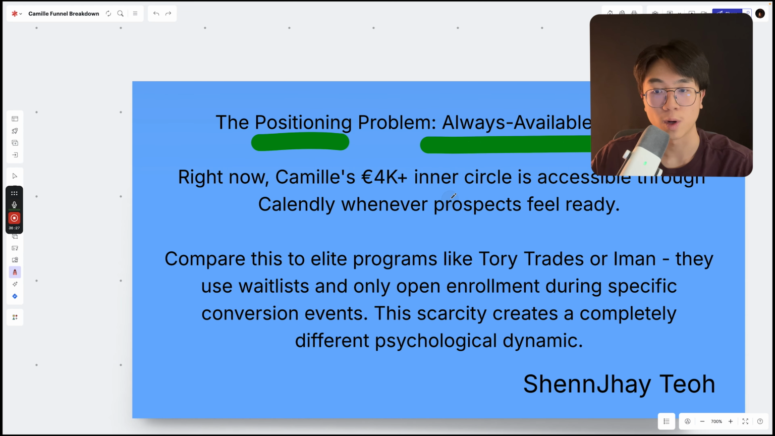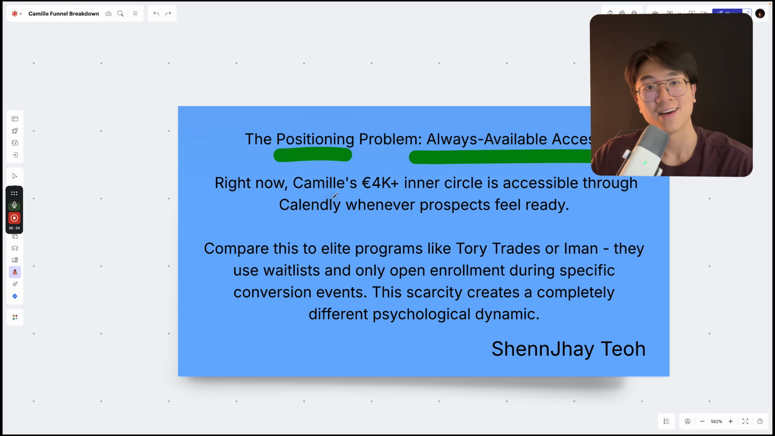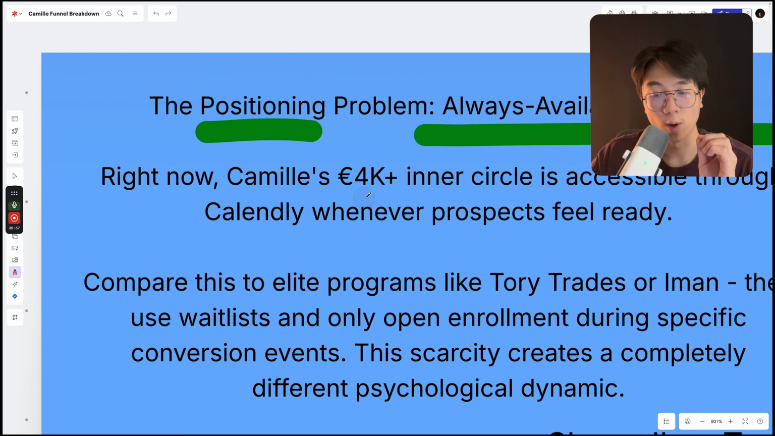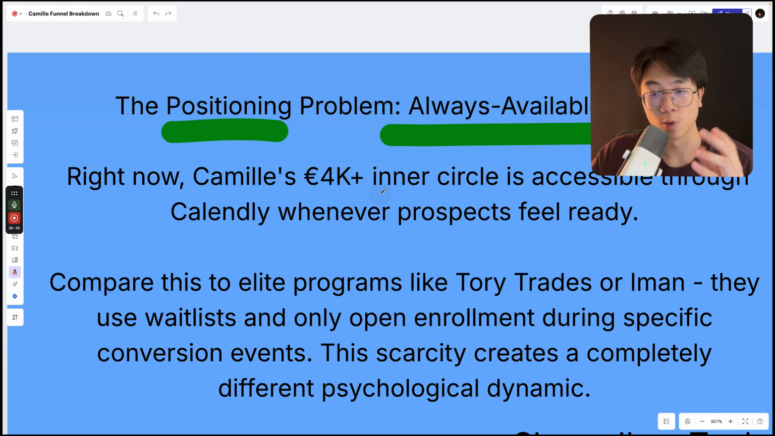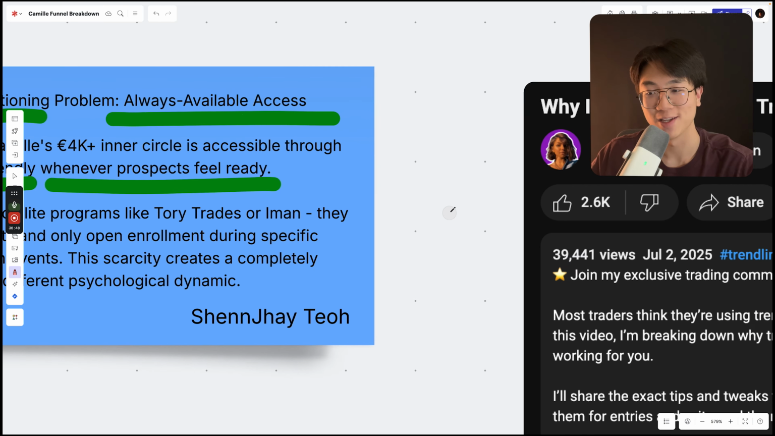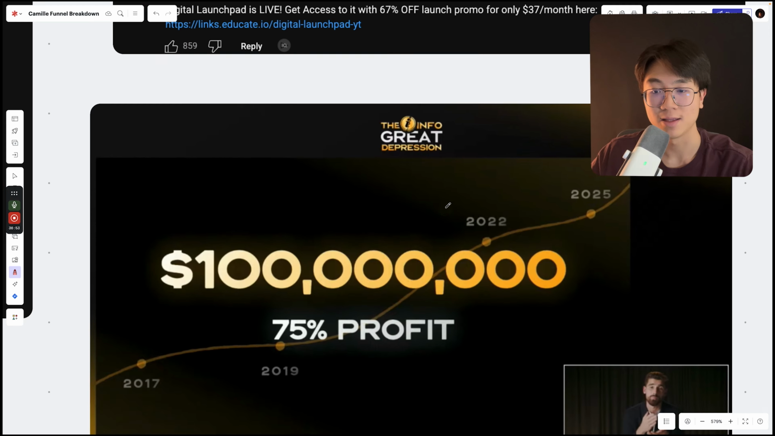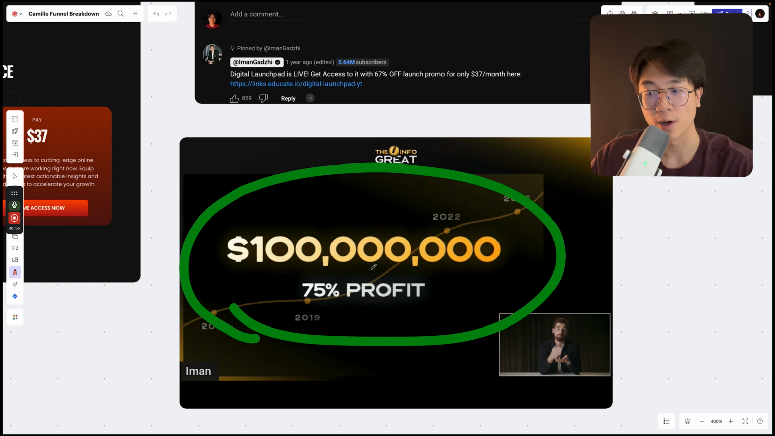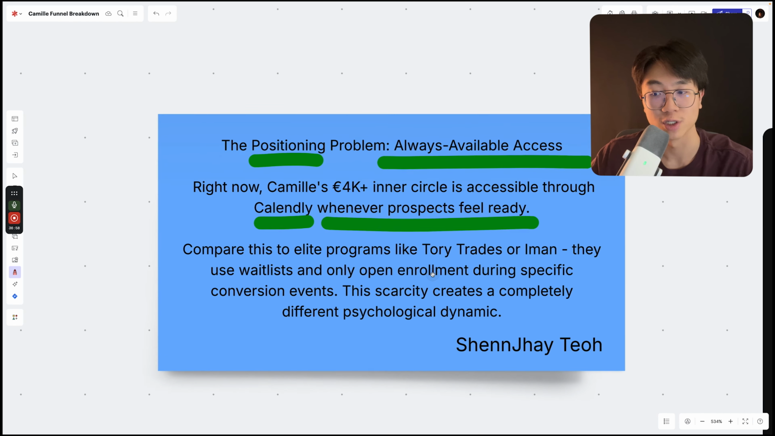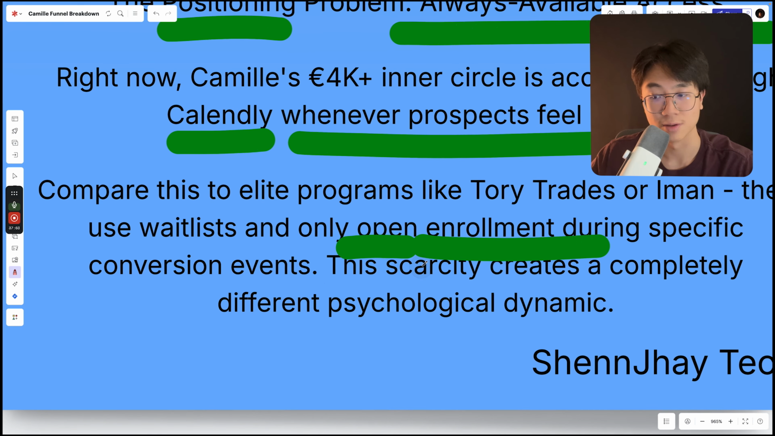Now we're about to go into what the most successful infopreneurs do, but let's look at Camille, right? He charges at least 4K plus for his inner circle, but it is accessible through Calendly whenever the prospect feels ready, which compares to elite programs like Tori Trades, or essentially Iman Gadzhi, who has done over $100 million plus in info products with 75% margins. We can see that they use waitlists and only open enrollments during specific conversion events. So this scarcity creates a completely different psychological dynamic, right?